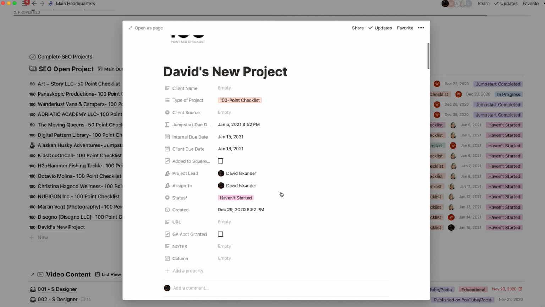It is so valuable because these properties end up operating for us as internal pieces of information that we need. The client doesn't need to know that there were different due dates. So when we put it into completed projects and then we share it with the client, they don't see any of this. I'm jumping ahead. So point number 3, and actually right before point number 3, I do want to say this. When you do assign someone to a project, they actually get a notification, which is amazing. And it makes it so simple to manage.